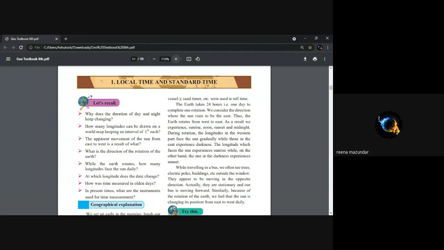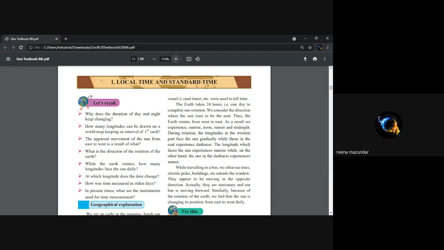Apparent movement of the sun from the east to west is a result of what? Direction of the rotation of the earth. While the earth rotates, how many longitudes face the sun daily? At which longitude does the date change? How was the time measured in olden days and in present time? What are the instruments used for time measurement? These are certain questions which are given over there.